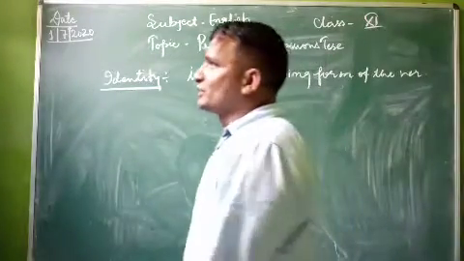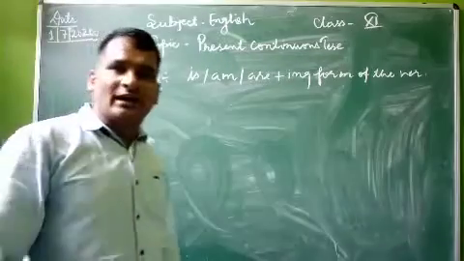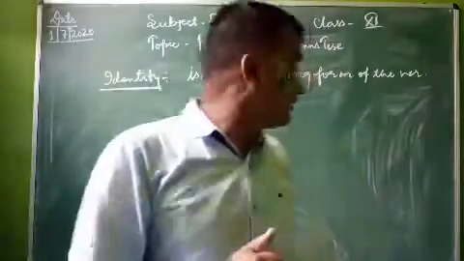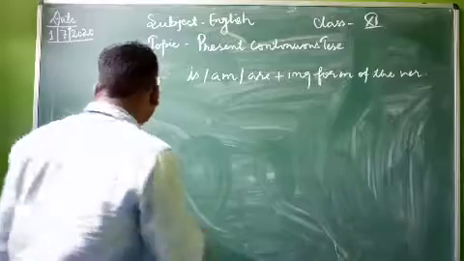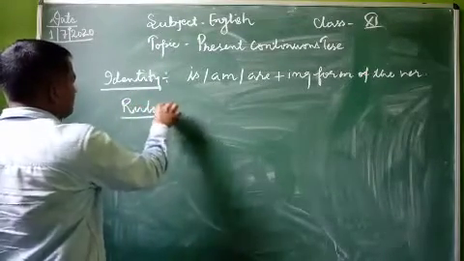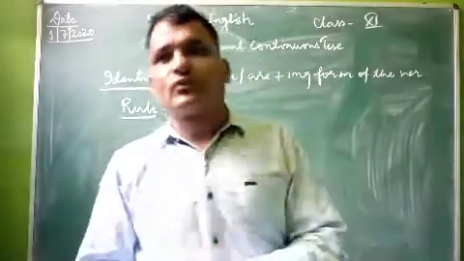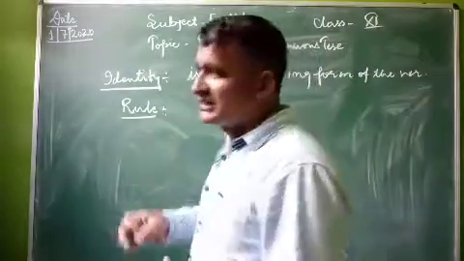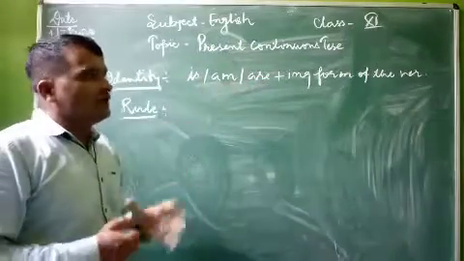In present continuous tense, always remember this thing. We have to use the helping verbs is, am, are with the ing form of the verb. The first rule: if the subject is in singular number, we have to use is with the ing form of the verb, and if the subject is in plural number, we have to use are with the ing form of the verb.